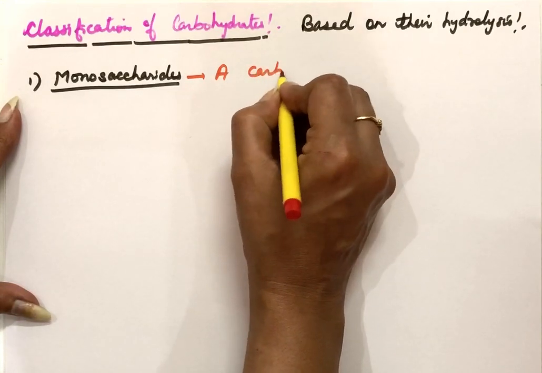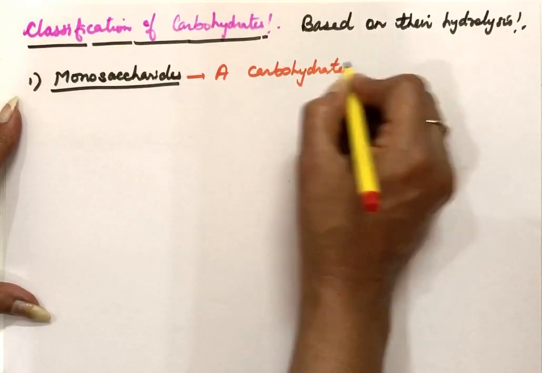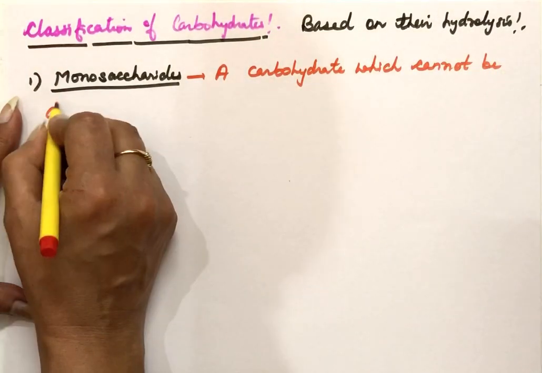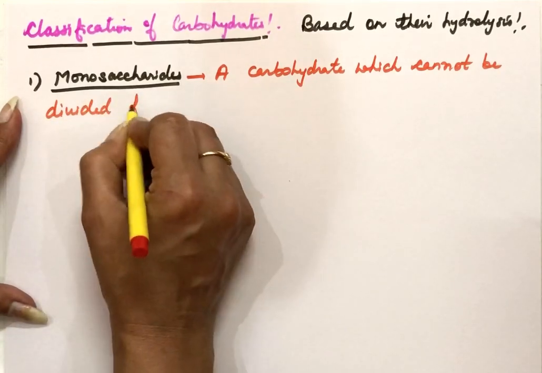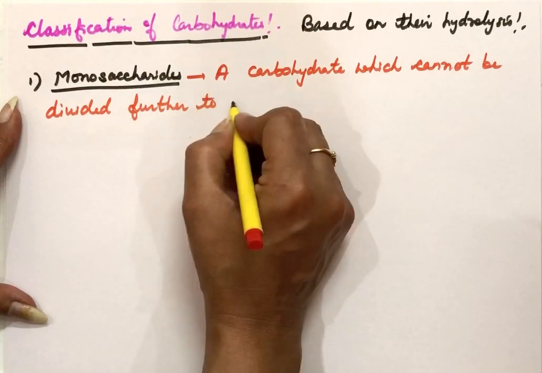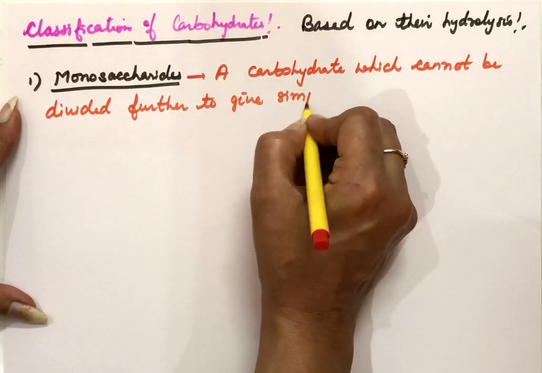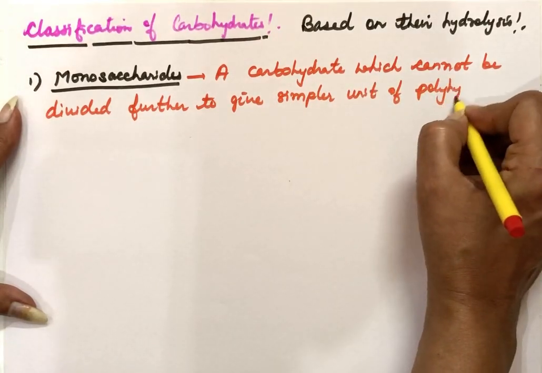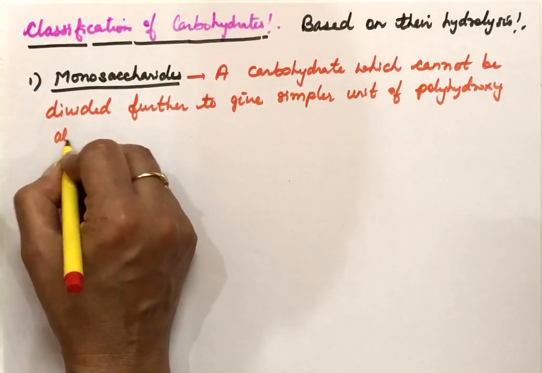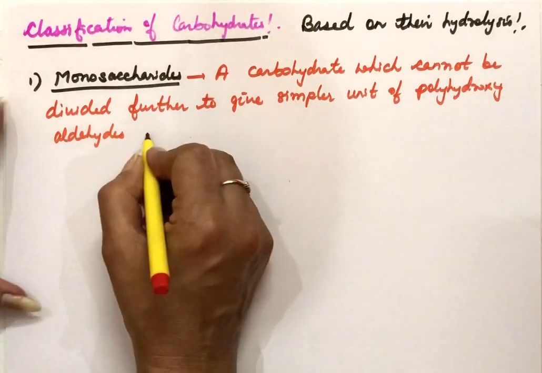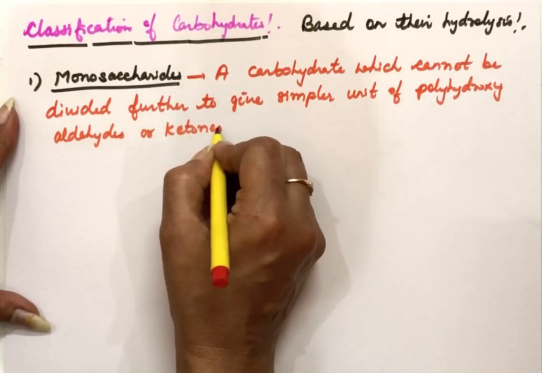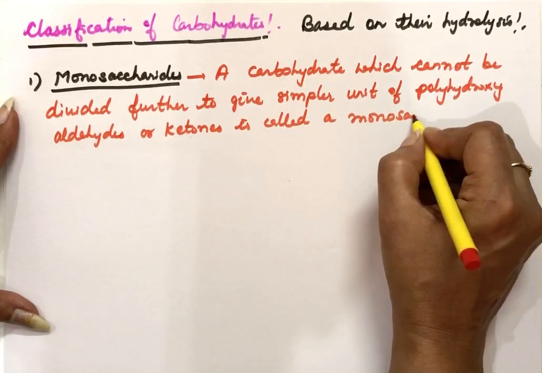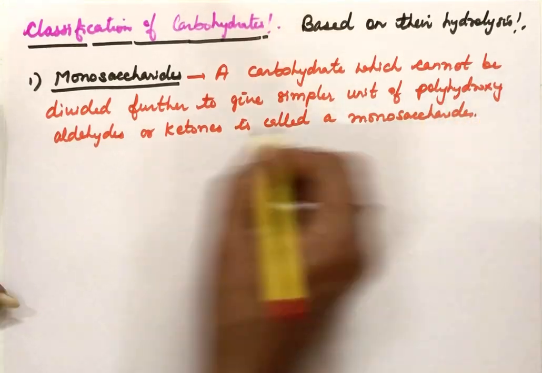A carbohydrate which cannot be broken further to give simpler units of polyhydroxyaldehydes or ketones is called a monosaccharide. Examples of monosaccharides are glucose and fructose.